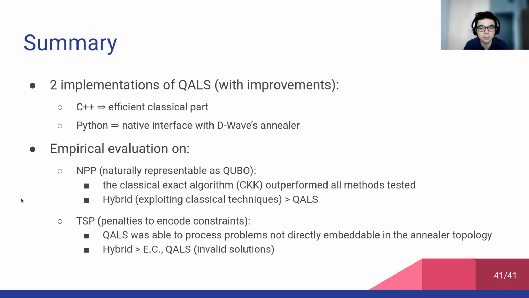But again, hybrid achieved better performance than embedding composite and QALS, whose solutions were always invalid. So in conclusion, we could think that QALS has some practical applications in hard problems that cannot be directly represented in the annealer topology, but also the number of reads parameter should be increased in order to achieve better performance. Whereas hybrid is a necessary baseline, but again, it exploits multiple methods in parallel, so it cannot be used to draw scientific conclusions. And that's all.